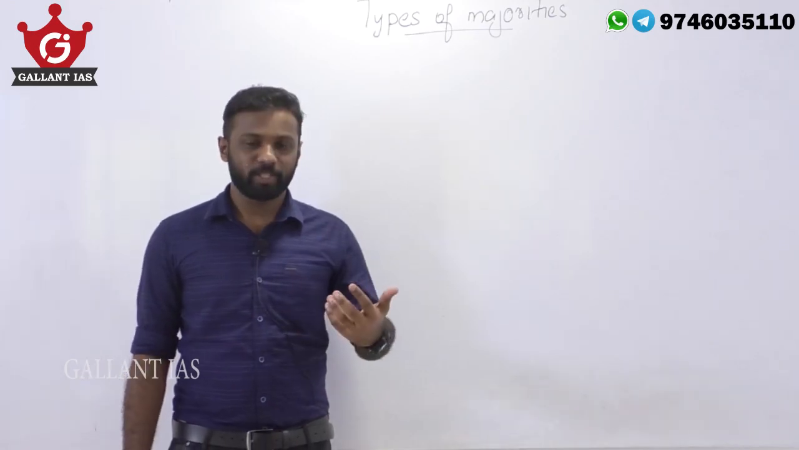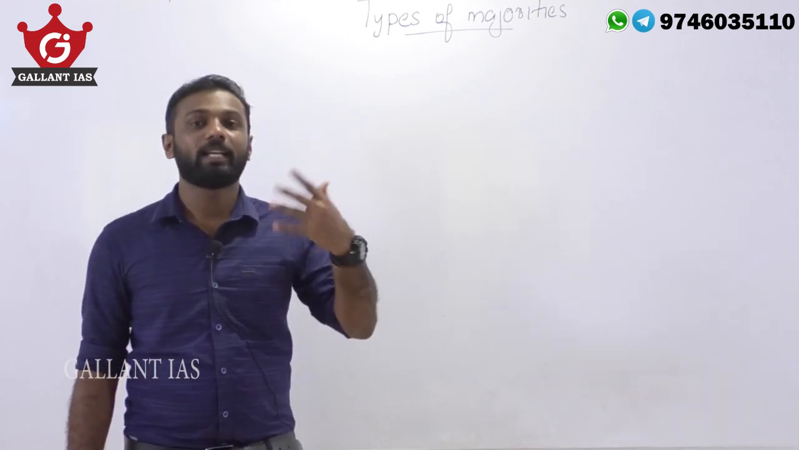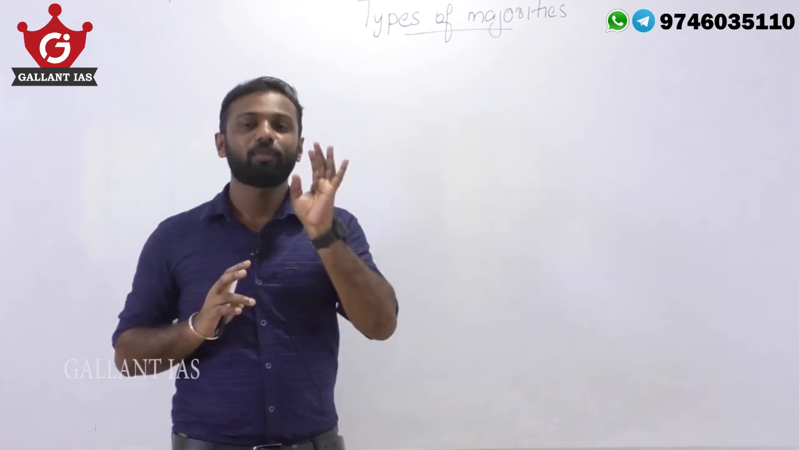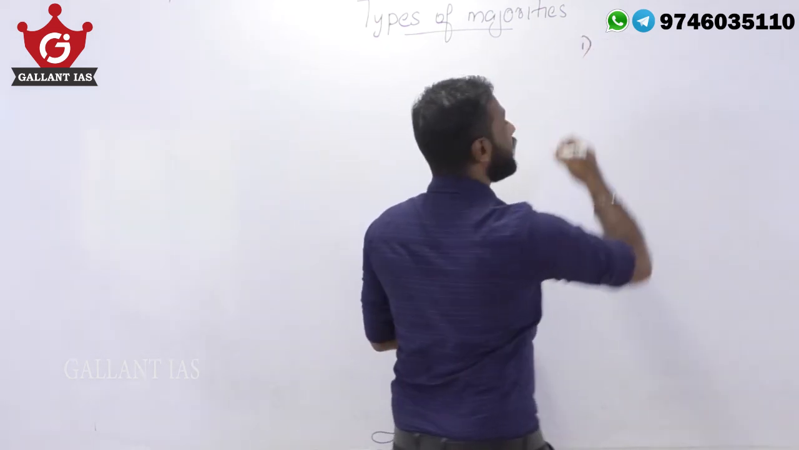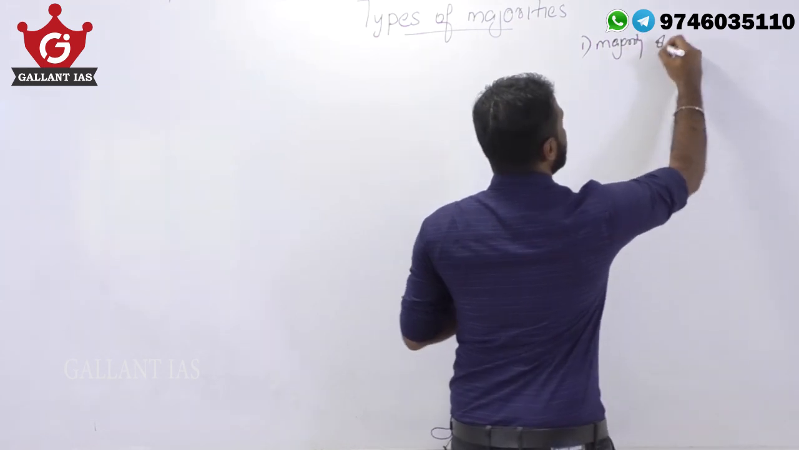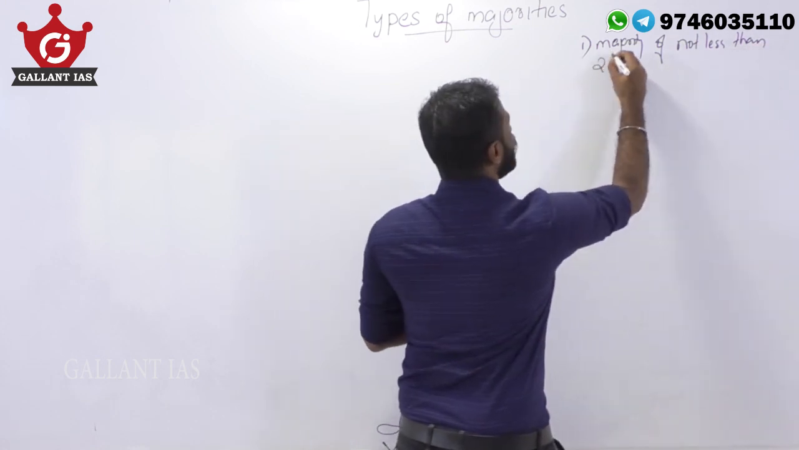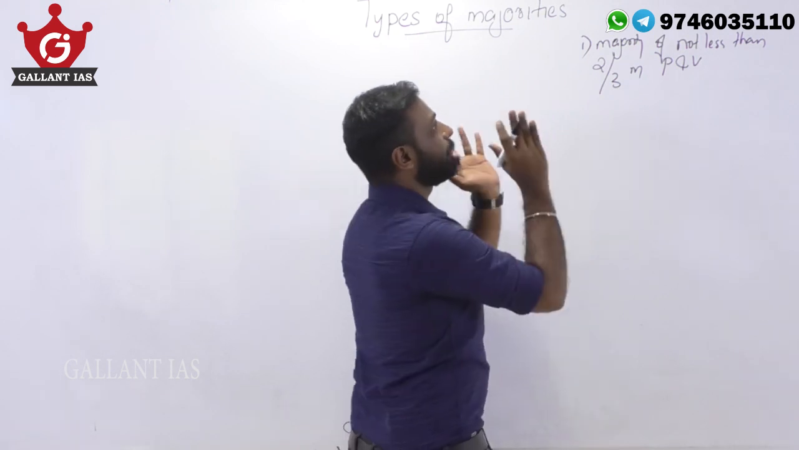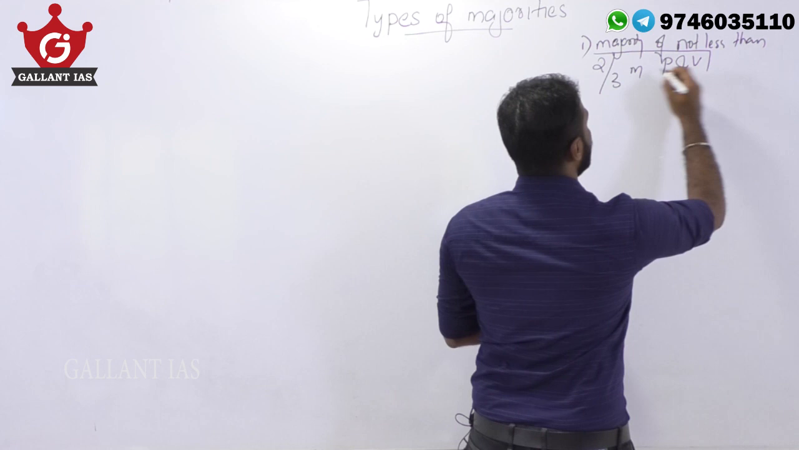Next is special majority. Special majority means the majorities other than simple, absolute and effective majority. Our constitution mentions 4 kinds of special majorities. The first one is majority of not less than two-third members present and voting. Here the keyword is majority of not less than two-third members present and voting.